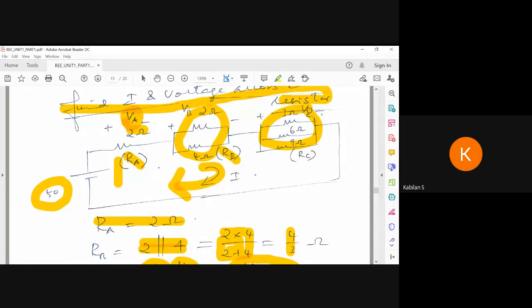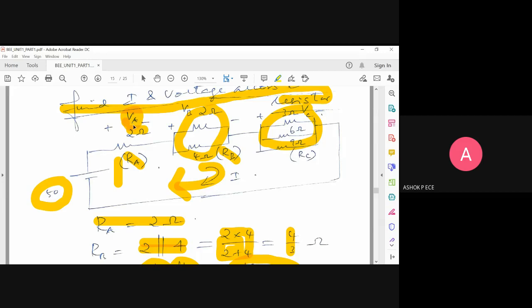Minus VC. So say it continuously. 50, minus, add all the things. 50 minus 2, minus 50 minus what is the voltage? 2, sir. Minus 2. 2 is your resistance value. Now I am asking voltage, 2 ohms is the resistance. I'm asking voltage. I have written above, what is above? I have written 2 ohm.